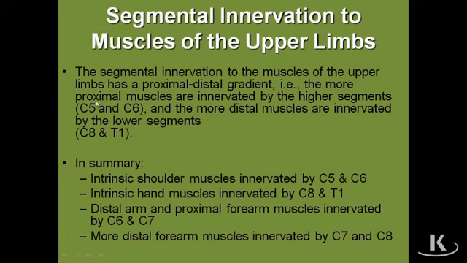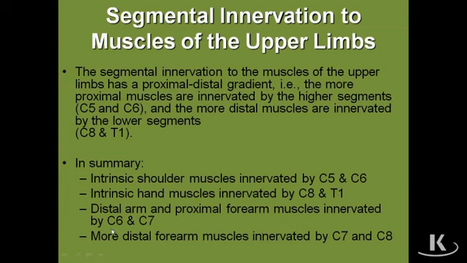So combining the notion that we have 2 consecutive segments involved in the innervation of muscles, and that there's a proximo-distal gradient, that means the most proximal muscles, the muscles around the shoulder, are all going to be innervated by C5 and C6, regardless of which nerve innervates the muscle. Whether it's one of the collateral nerves, whether it's one of the terminal nerves, it will be a C5, C6 innervation. The most distal muscles means the muscles of the hand, and therefore they will be innervated by C8 and T1.